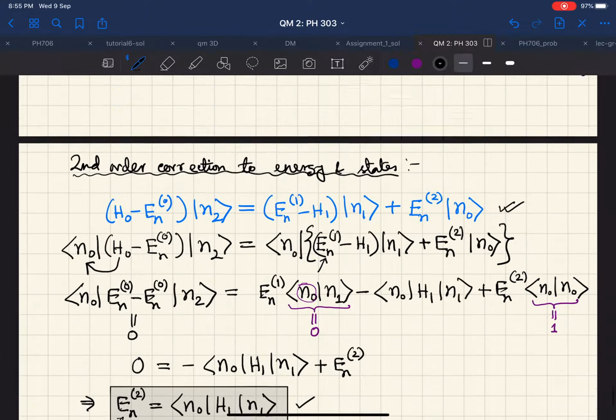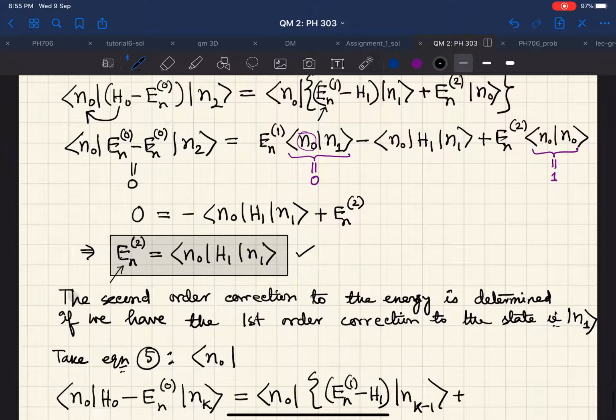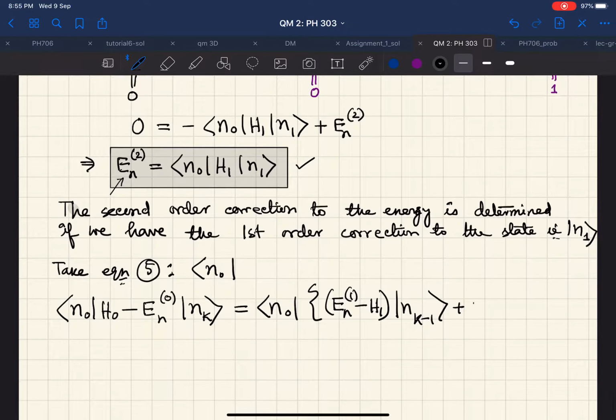This is nothing but En2 Kate Nk minus 2. It will go ahead like this till it reaches Enk N0 Kate. Okay, so that's it.